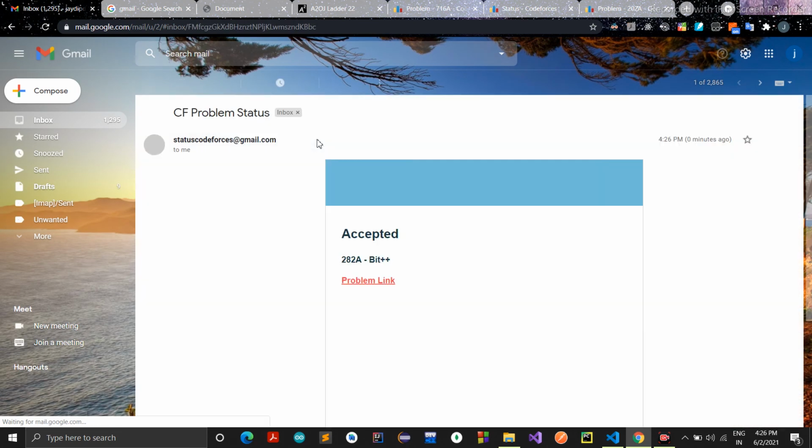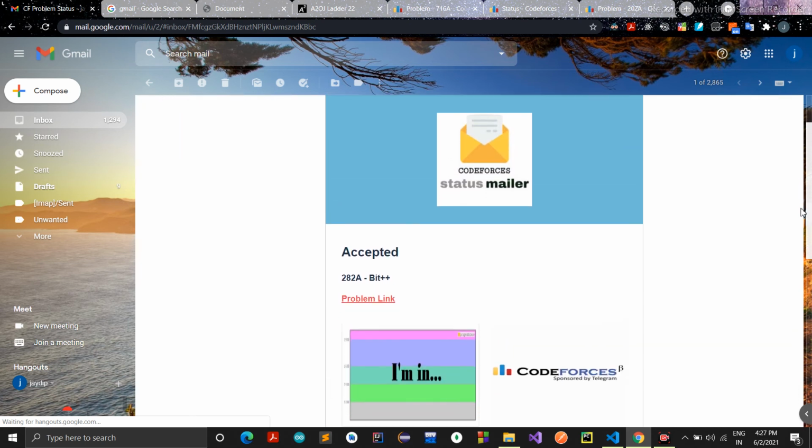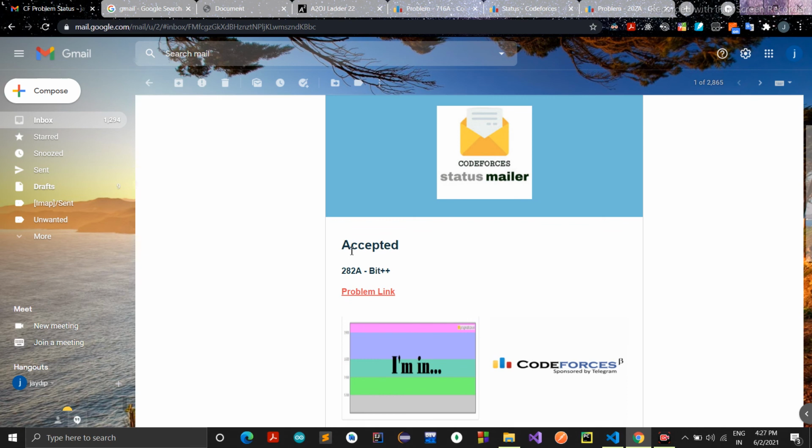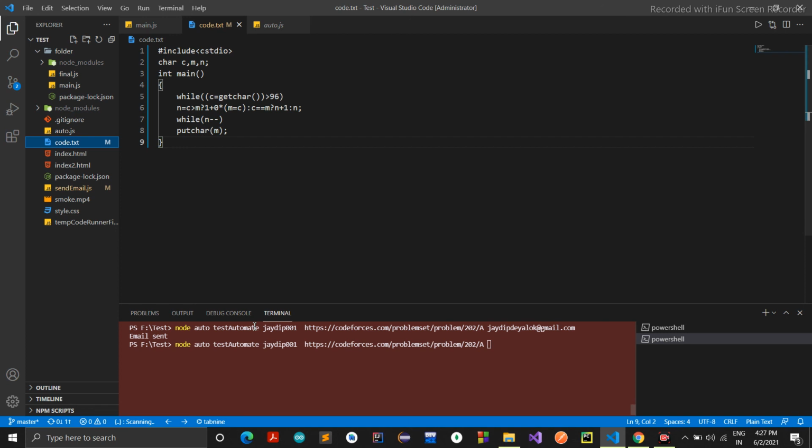Yeah, you can see the mail. This page is also created by me, the Codeforces status mailer, and you can see the status is accepted. This is the problem name and this is the problem link, and on opening the link you can go to the same problem again. And suppose you don't want to send the mail again and again, then you just have to omit this mail ID and only pass up to this much: your Codeforces user ID, your password, and the problem which you want to solve. You paste the solution in the code.txt and just type this, and it will automatically submit your solution.